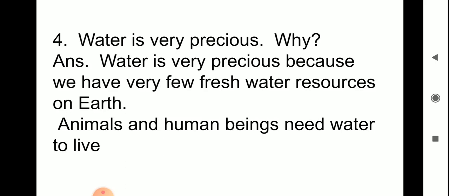Water is very precious. Why? Water is very precious because we have very few freshwater resources on earth. Animals and human beings need water to live.